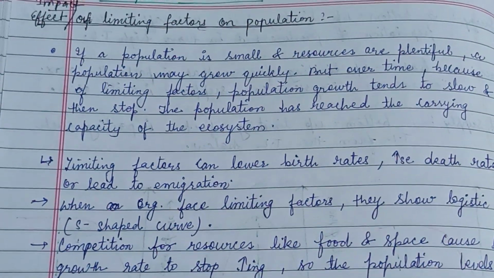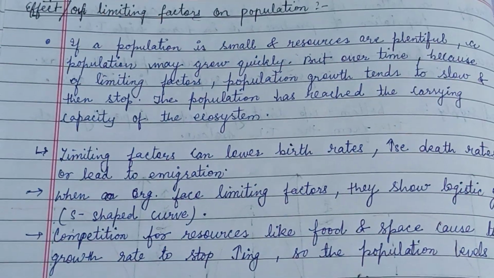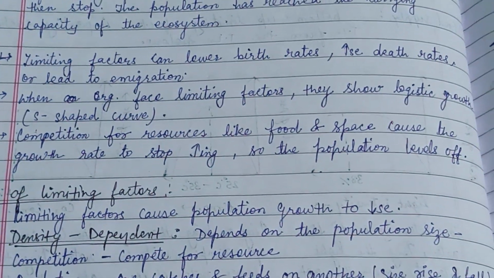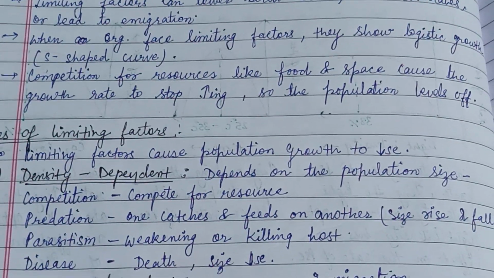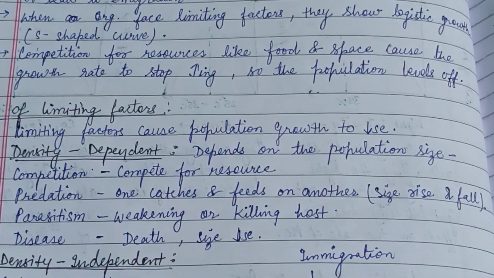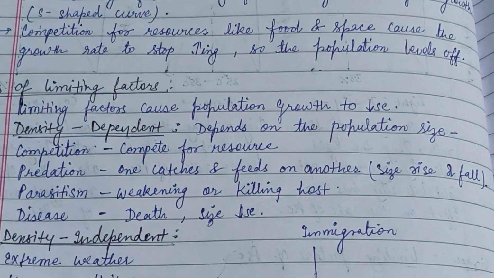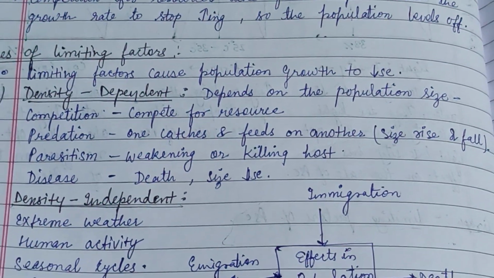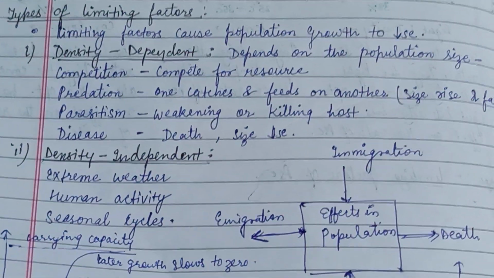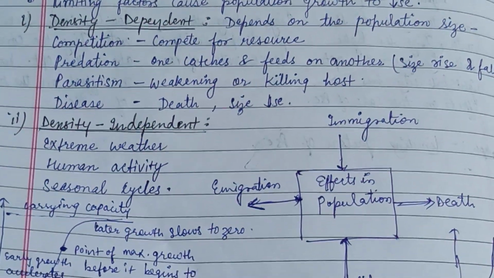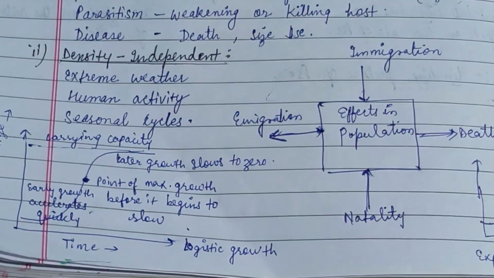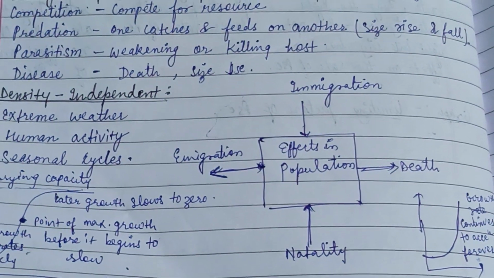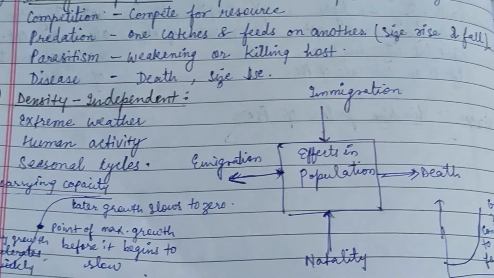Here is a description of the impact or the effect of the limiting factor on the population. A limiting factor can lower birth rate, increase death rate, or lead to emigration. When an organism faces a limiting factor, it shows logistic growth, an S-shaped curve. Competition for resources like food and space causes the growth rate to stop increasing, so the population levels off. The types of limiting factors may be density dependent or density independent. Here is the graph of the logistic growth model and the effect on the population.